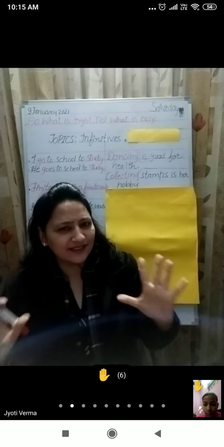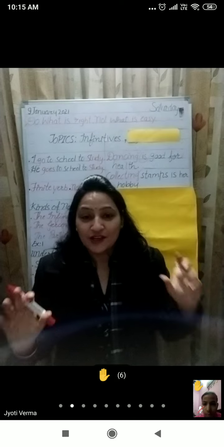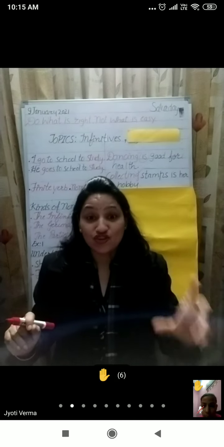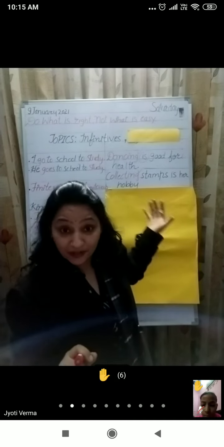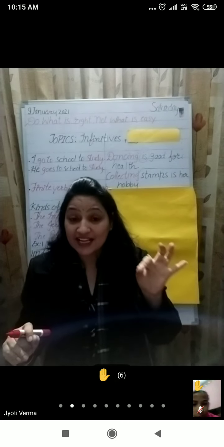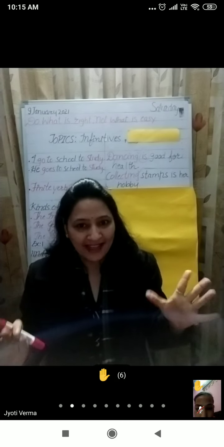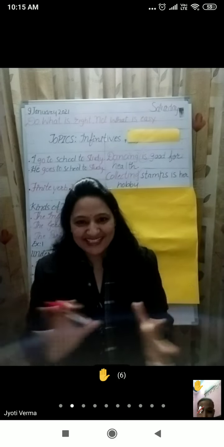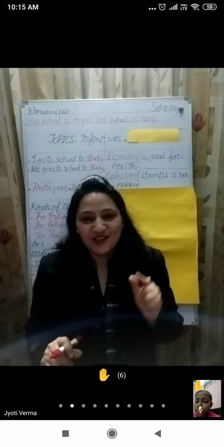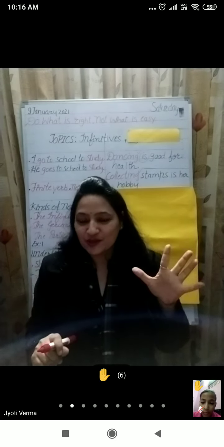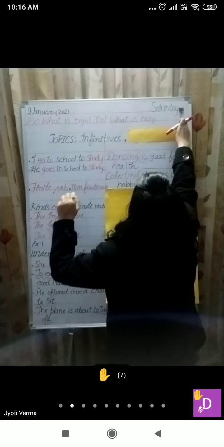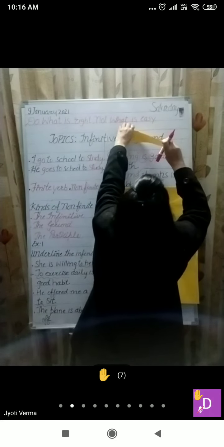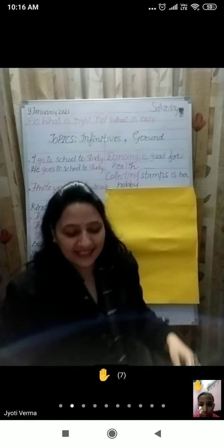So the word which is actually a verb but functioning as the verb of noun, that is called gerund. Today our topic of the day is gerund. We are going to learn about this. I hope it is clear to you.